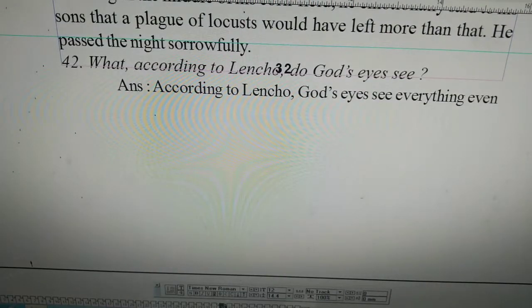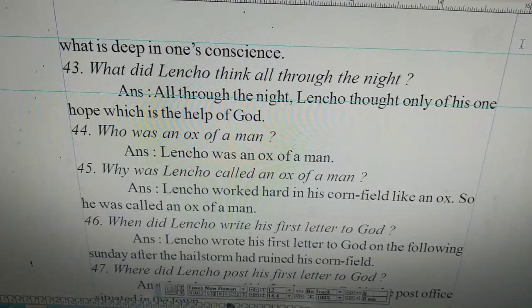What, according to Lenko, do God's eyes see? According to Lenko, God's eyes see everything, even what is deep in one's conscience. What was in the mind of the man? According to Lenko, as he had been taught, God sees everything, including what is inside the mind of the man, in the man's conscience. That means nothing could be hidden from the eyes of God.